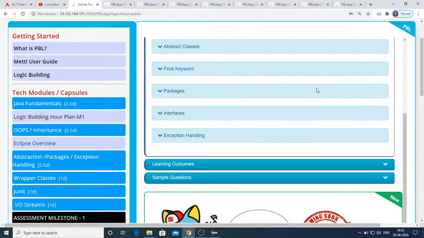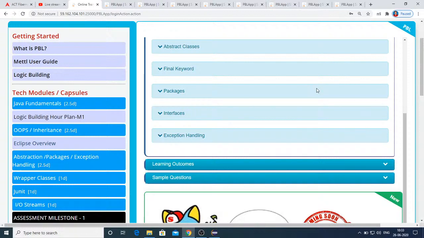We understood the difference between the abstract method and a concrete method. We also understood that an abstract method can never be declared final, and also if a child class doesn't override at least one of the abstract methods declared in the abstract class of the parent, then the child also has to be declared as abstract.